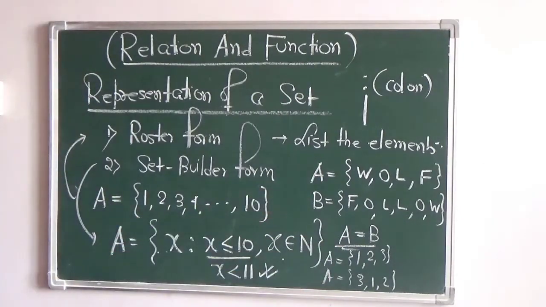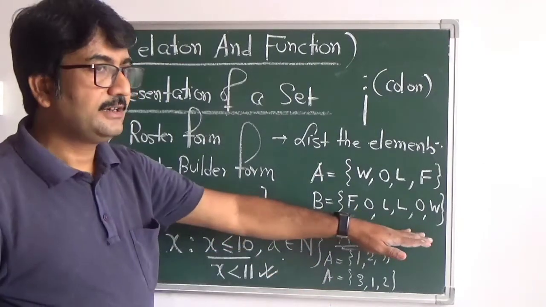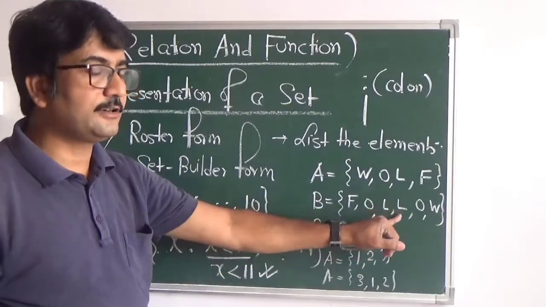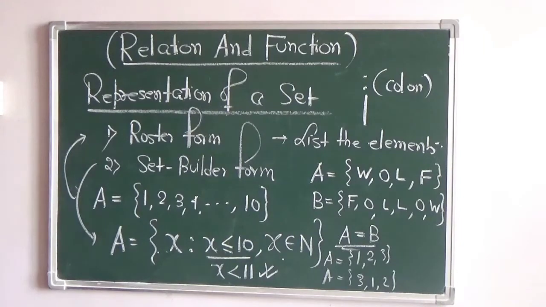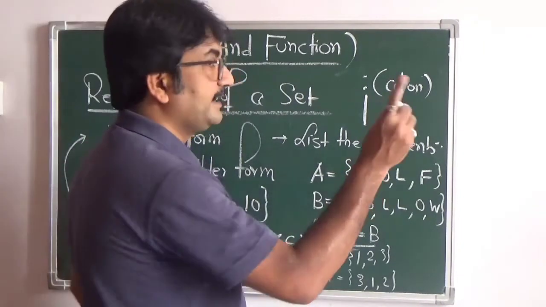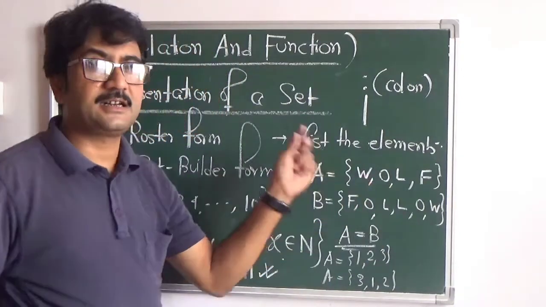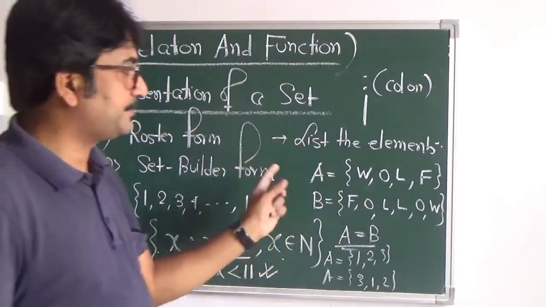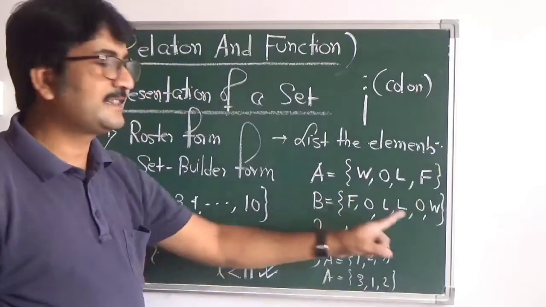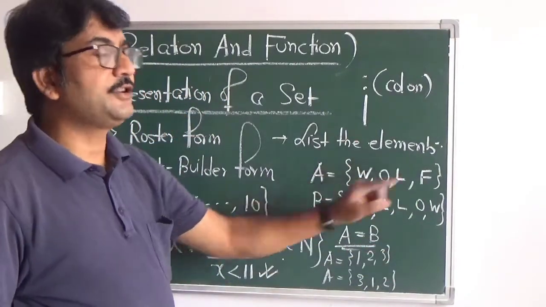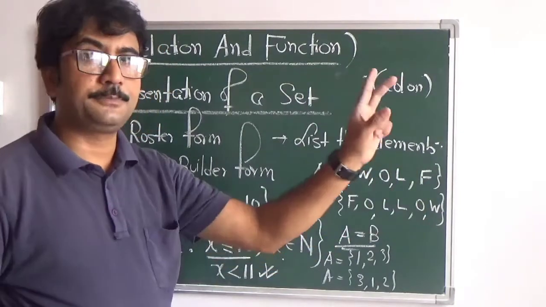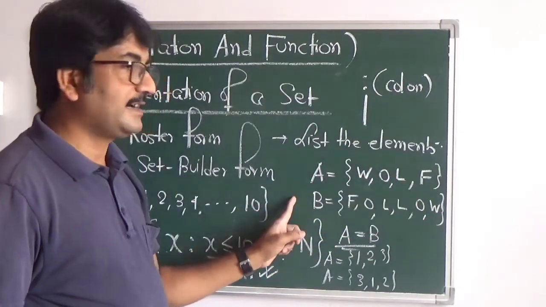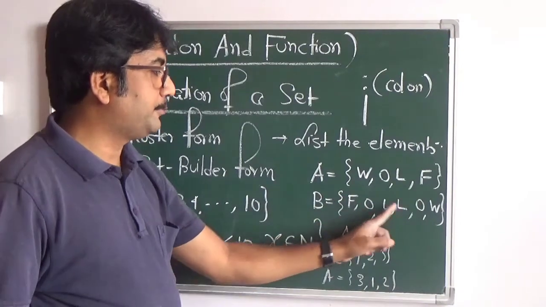Okay. Secondly, repetition is allowed. Even if the elements are repeated, each will be counted only once. If you talk about the cardinality of this set, cardinality means the cardinal number, which is the total number of elements present in set A as well as in set B. So the cardinal number of set A is 4: 1, 2, 3, 4. That is the number of elements present in the set. And what is the cardinality of set B? 1, 2, 3, 4, 5, 6.